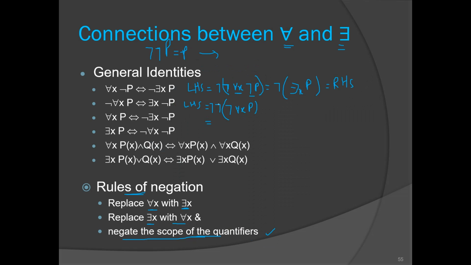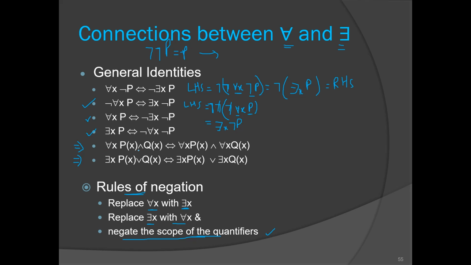Actually there is no need of taking double negation here. Just apply the negation to this. So for all will become there exists x, and we have to negate the quantifier, so there exists x not of p. Here also you can derive this and this. Now you have to note down these two equivalences.